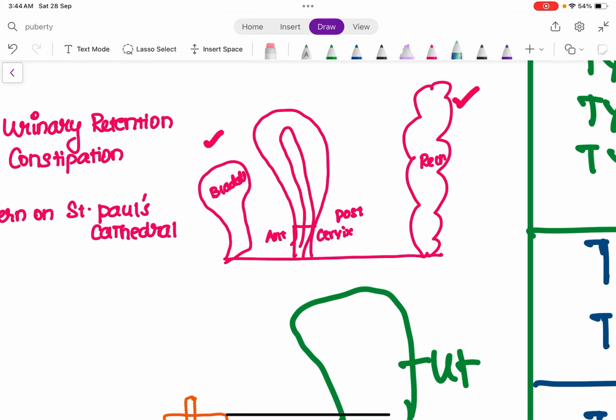So if the fibroid is situated in the anterior portion, because of the compression, as the fibroid enlarges in size, it is going to cause symptoms with the bladder. If the fibroid is situated in the posterior part of the cervix, it is going to cause problems with the rectum. So what are the symptoms with the bladder and what are the symptoms with the rectum?